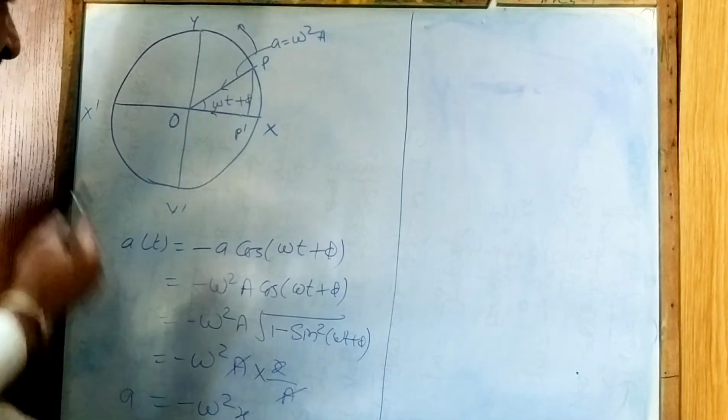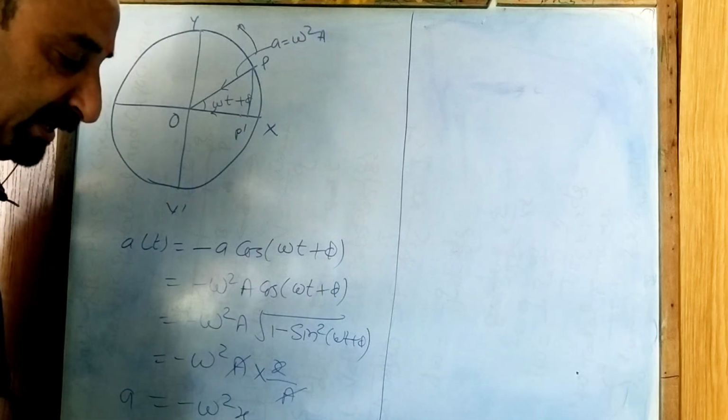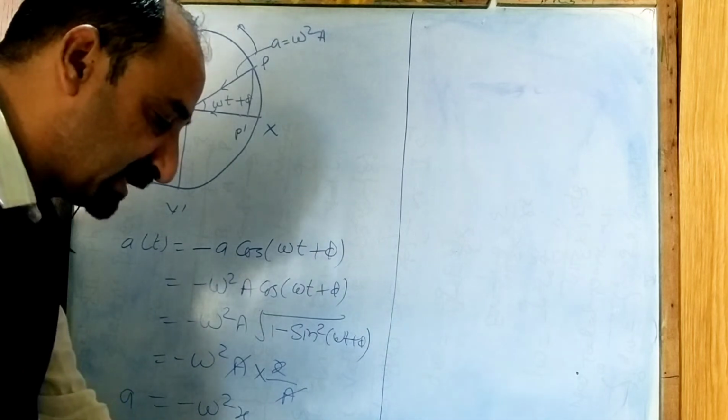Next we will write the expression for the acceleration of a particle in simple harmonic motion. So here we are going to derive the acceleration.